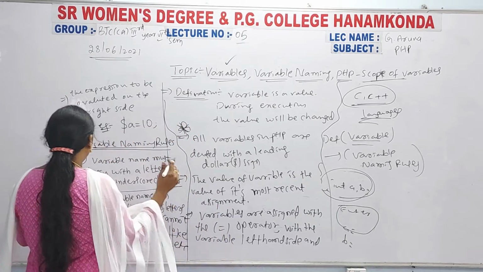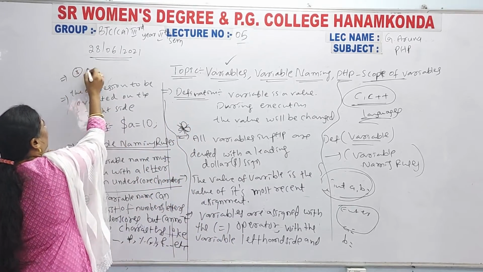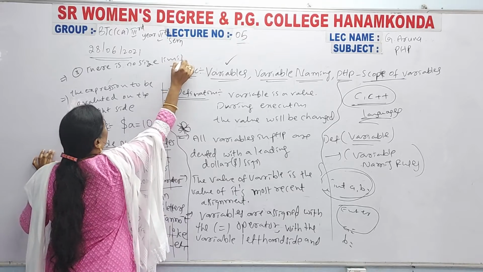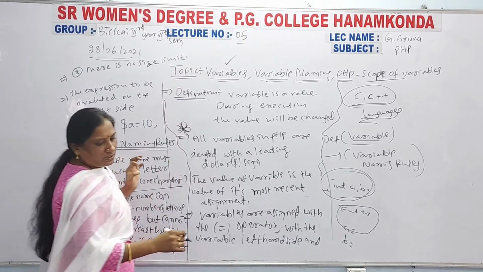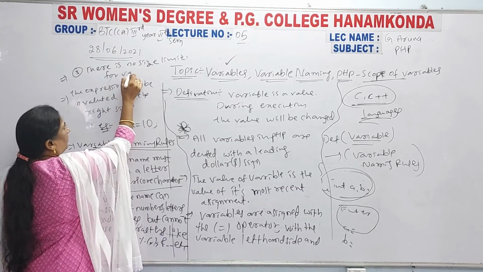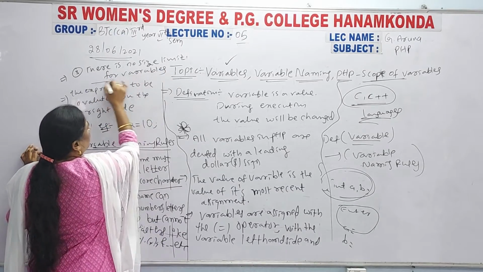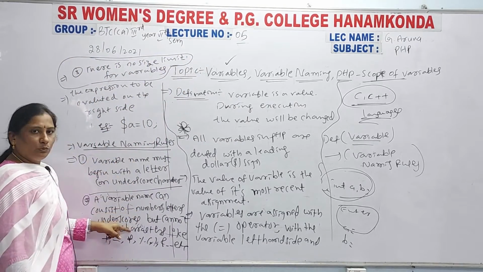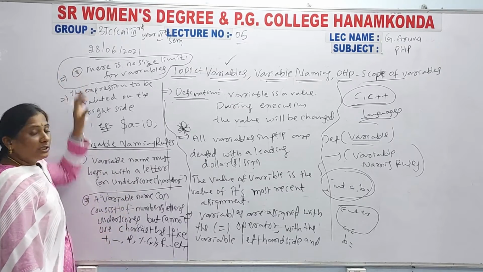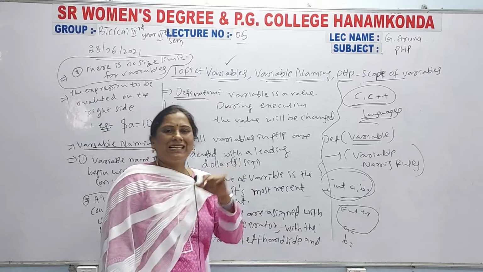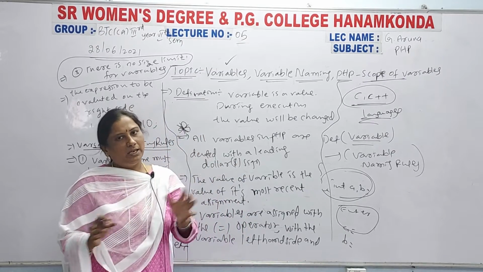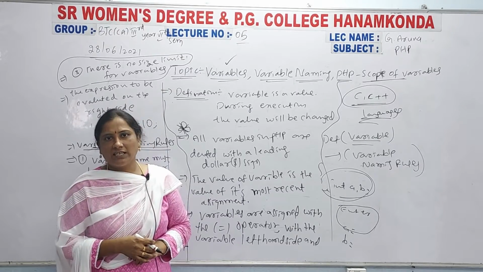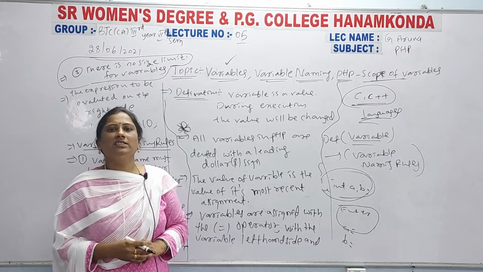Third point, you have to write here: there is no size limit for variables. After these two points of variable naming rules, you have to write this third point. There is no size limit, that means however many characters you declare, for example 32 characters or 20 characters or 50 characters.